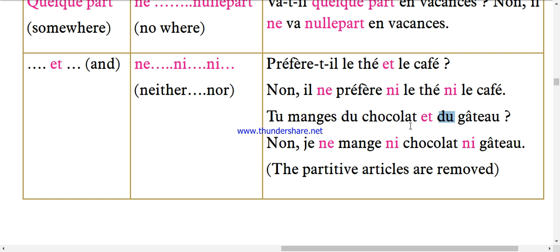So this du is your partitive article, and you know the rule from the beginning when you started studying French, that the partitive article will be removed when we answer in negative. So simply, we remove these partitive articles while answering in negative.